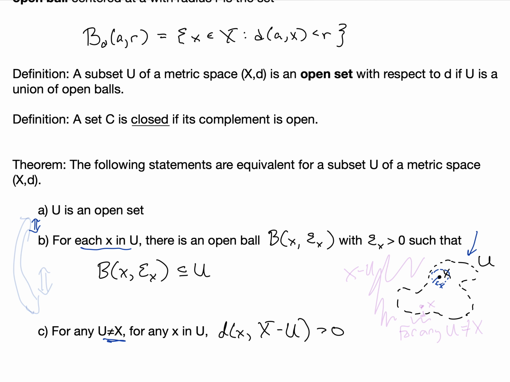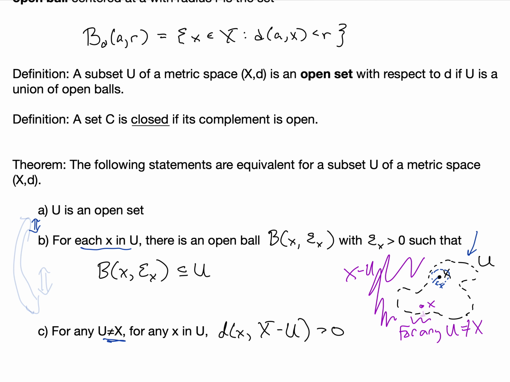So, in other words, for any set U that's not equal to X, and for any x inside of U, the distance between the set X minus U, the complement, and the point x has to be positive.